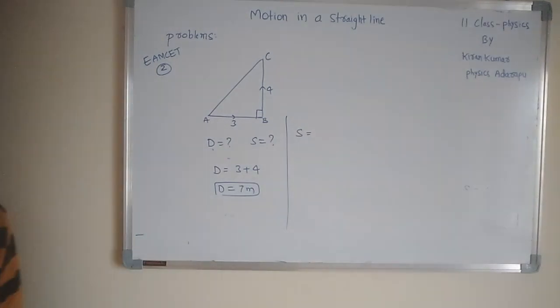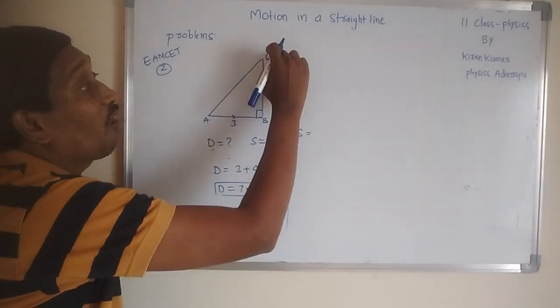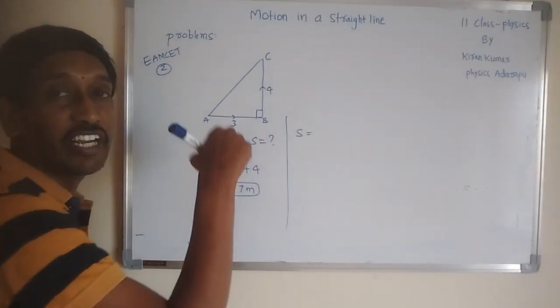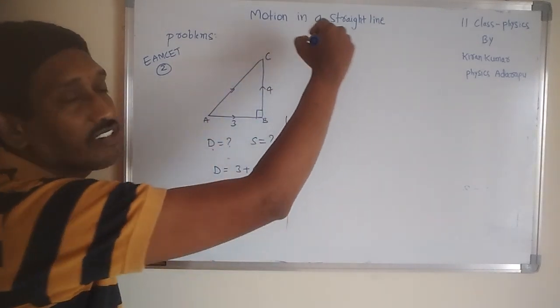Now displacement is asked. Displacement is always measured in one direction, from A, the initial position, to C, the final position, along one specified direction, the straight line.